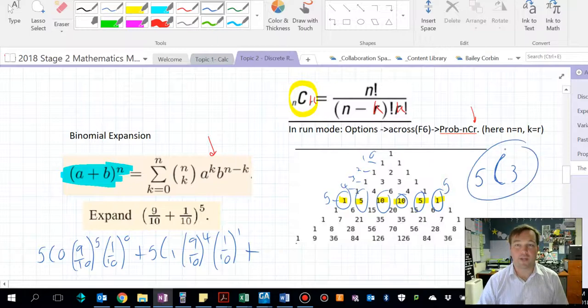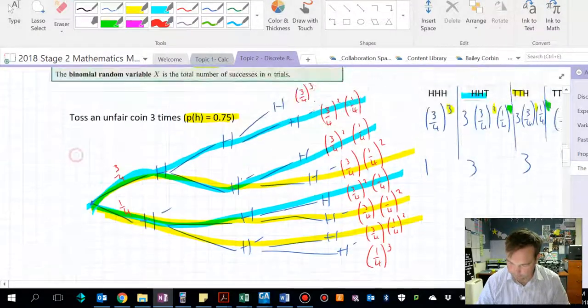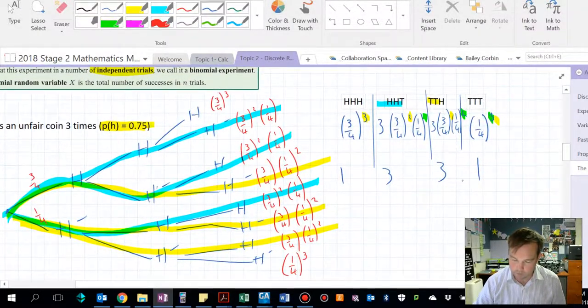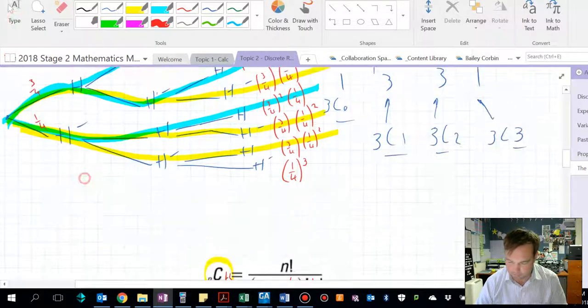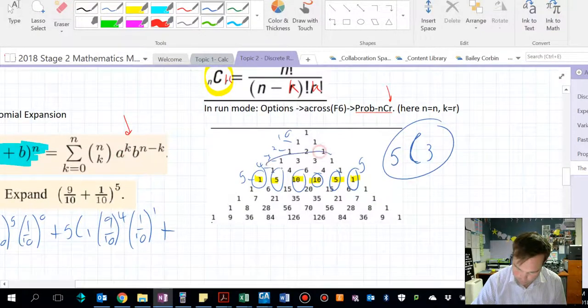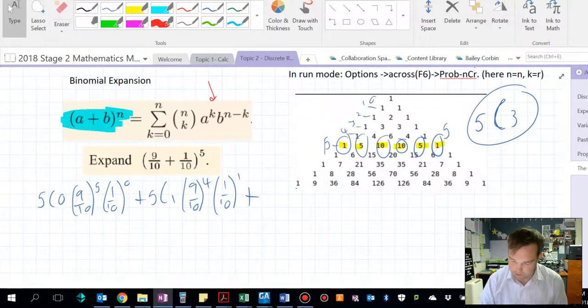This C thing lets us locate things quickly in Pascal's triangle. And note, up above, how we were looking at 1, 3, 3, 1. That could easily be written as 3 choose 1, and this here was 3 choose 0, that there was 3 choose 2, and this here was 3 choose 3. If you plug those into your calculators, you'll get those numbers out. Those numbers relate to the 3rd row of Pascal's triangle. Alright, so continuing this expansion.